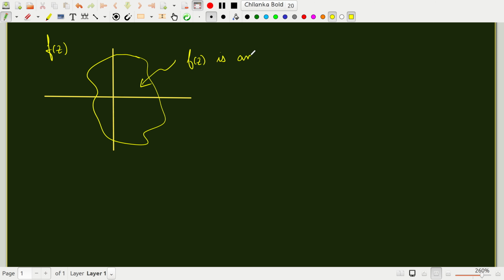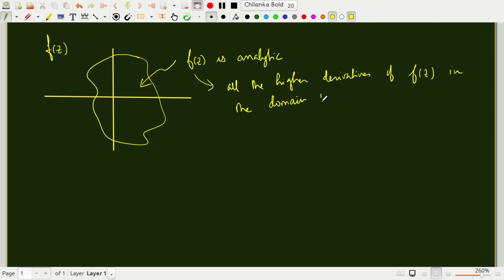I know for sure that the derivatives are continuous, the function obeys the Cauchy-Riemann conditions, and the function is single valued. Then you can show that all the higher derivatives of f of z in that domain, let's call this the domain D, are analytic as well.